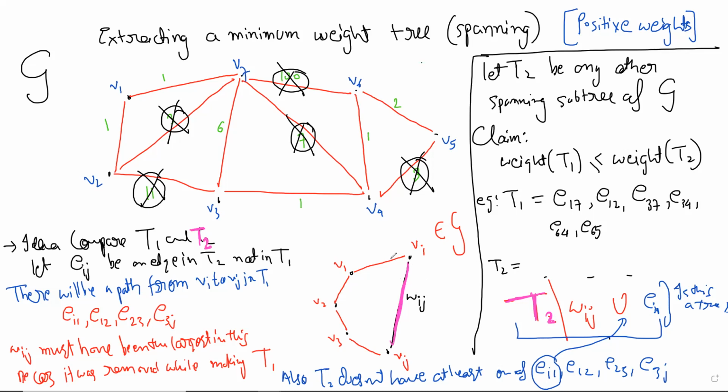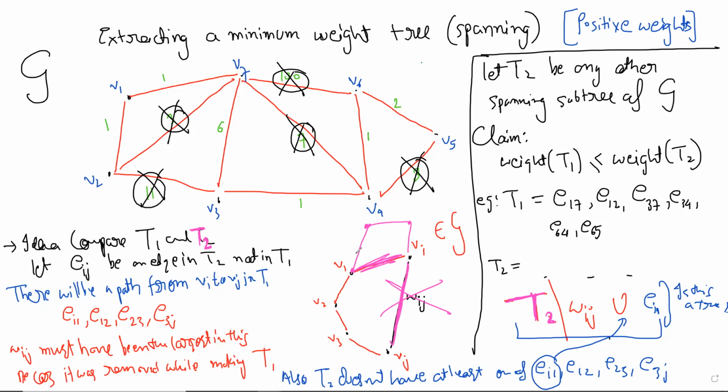T2 had this, but the problem is that T2 may already have a path like this, and T2 doesn't have V1 to Vi. Now, if I tell T2 to get rid of this edge and add this edge, as Chandan said, this will form a cycle. So that's no good.